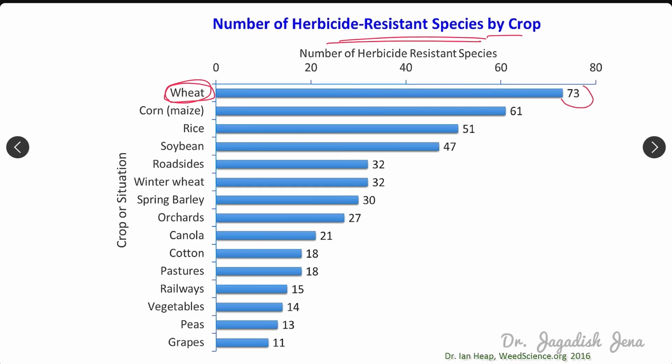The number is 73, and this data is also from 2016, followed by corn, because wheat covers the maximum area of cultivation, followed by corn, followed by rice. So the herbicide usage is also likewise. So the maximum development of herbicide resistant weeds is found in wheat, followed by corn, and followed by rice.